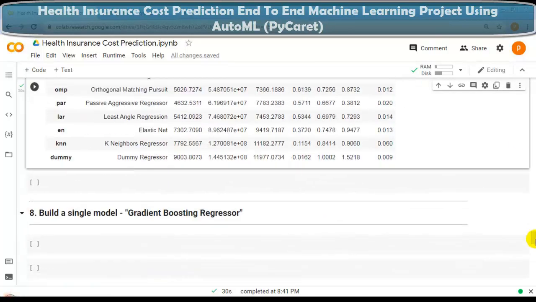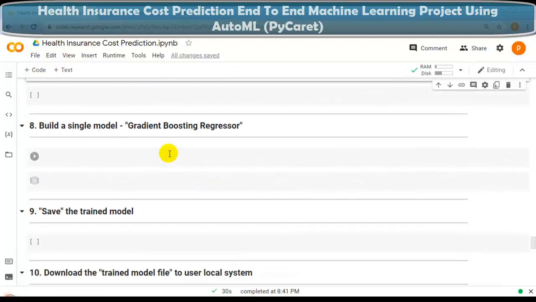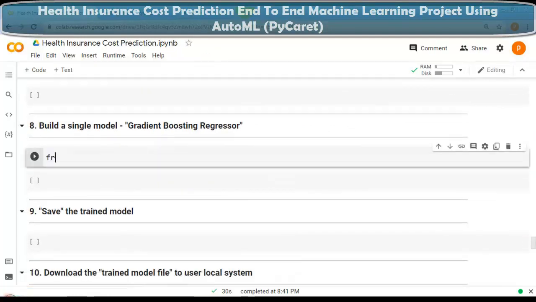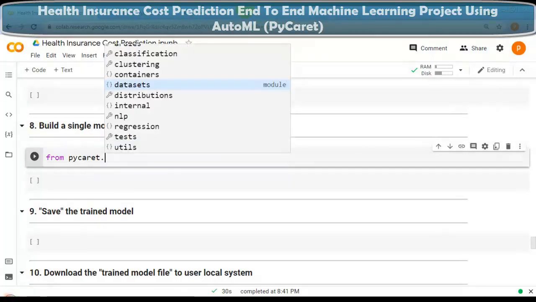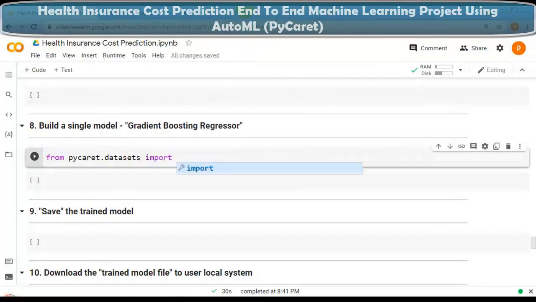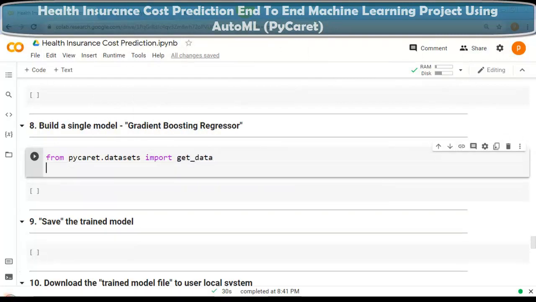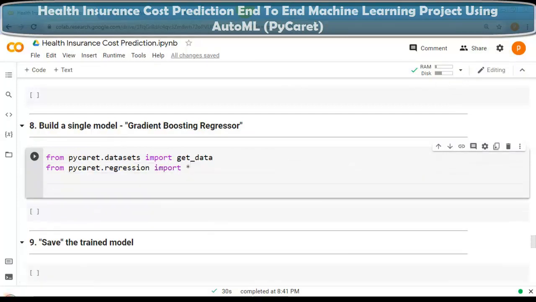So that's why we are going to use this gradient boosting regressor. Let me once again import get_data from pycaret.datasets. From pycaret.regression, let me import all the models. And data is equal to get_data, and our dataset name is insurance.